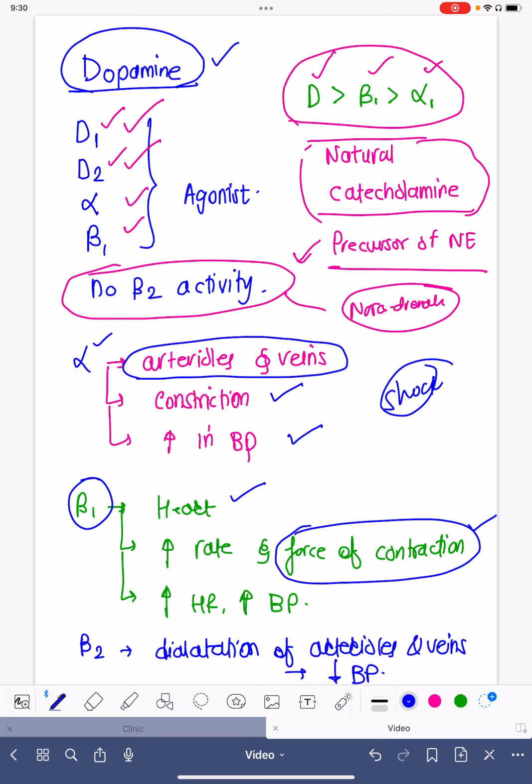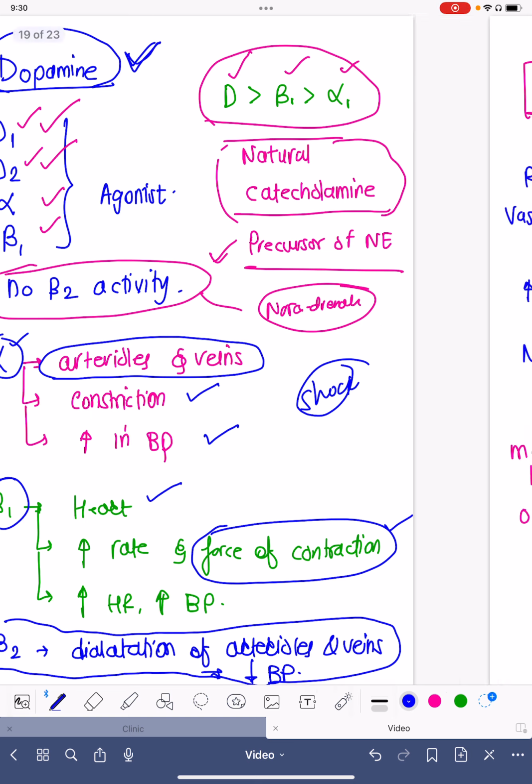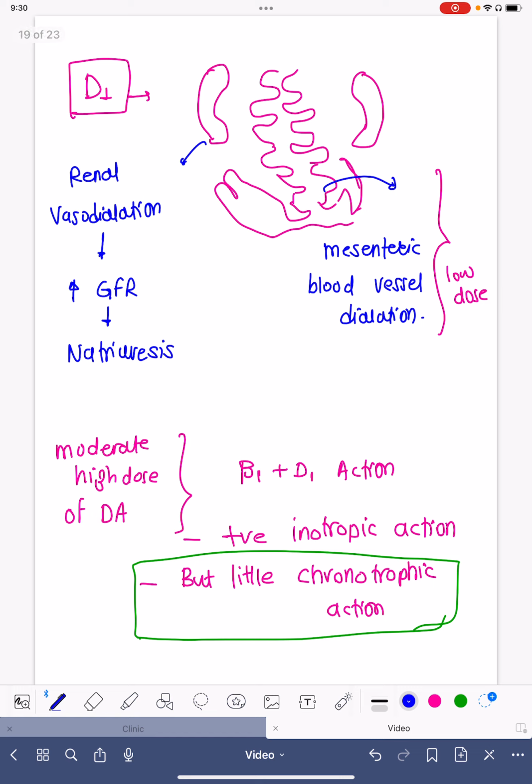So, as it has alpha 1 activity, D1 activity, and beta 1 activity, we can utilize this to increase the force of contraction. By that way, we can increase the blood pressure, and we can increase the blood pressure by vasoconstriction of arterioles and veins. We know that beta 2 receptors cause dilatation of arterioles and veins, and it causes fall in blood pressure. That is the reason why beta 2 activity is not seen with dopamine, and why fall in blood pressure is not seen.